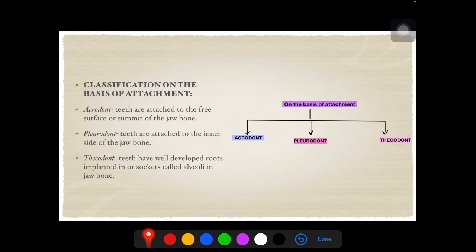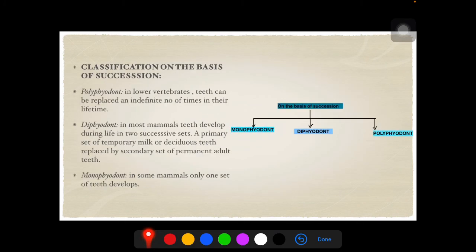Whereas talking about pleurodont, these are the teeth which are attached to the inner side of the jawbone. Now in this category, teeth are attached to the inner side of the jawbone. Thecodont, teeth have well developed roots implanted in sockets called alveoli in the jawbone, just as in humans. So human teeth are thecodont.